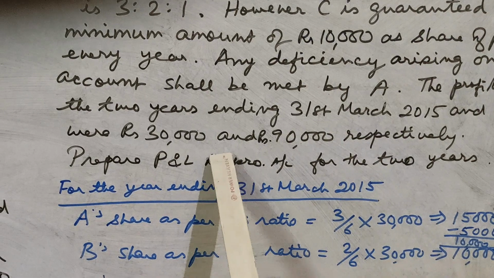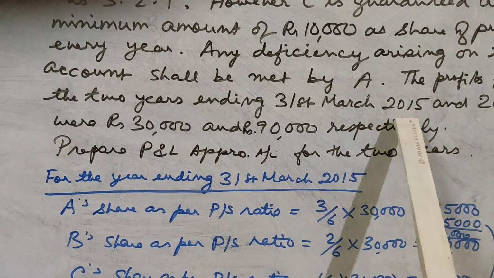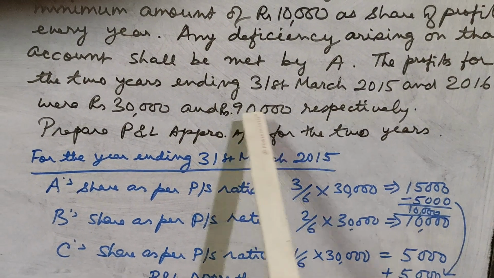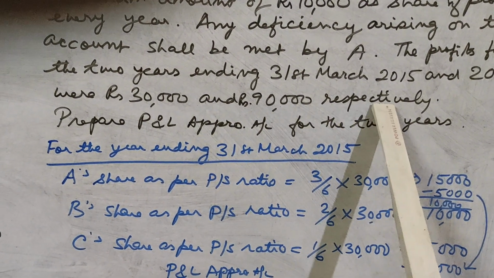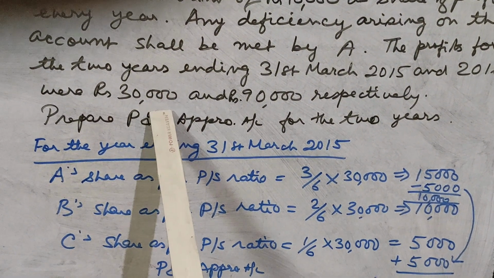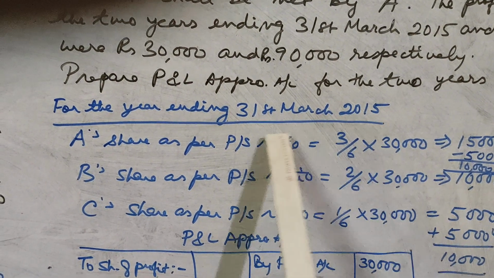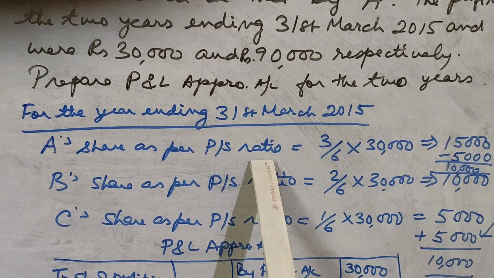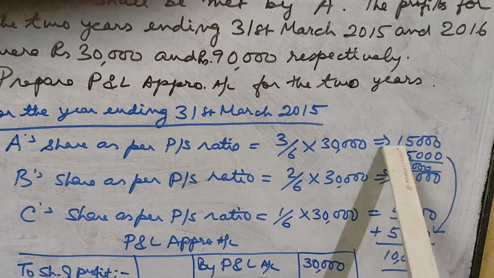So we have been given 2 years profits. One is 31st March 2015, the other is 31st March 2016. In the first year, that is the year ending on 31st March 2015, the profit was rupees 30,000. So for the year ending 31st March 2015, A's share of profits as per his profit sharing ratio is 3/6 into 30,000. That comes to 15,000.